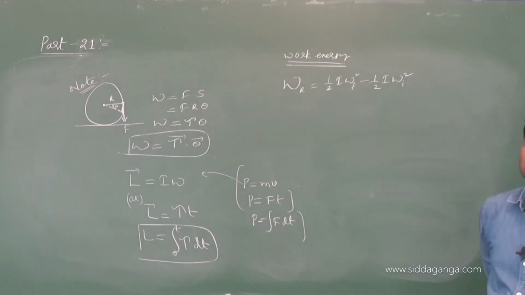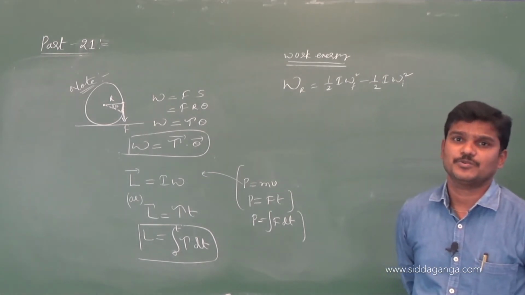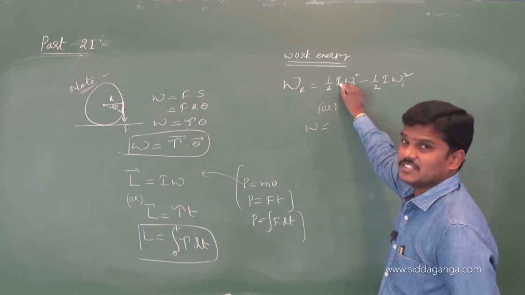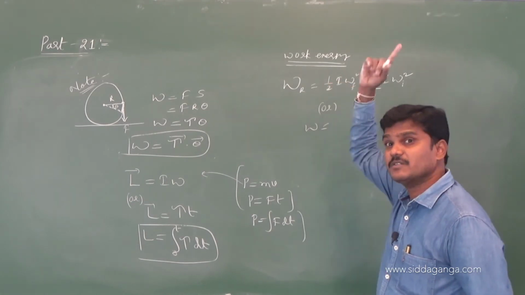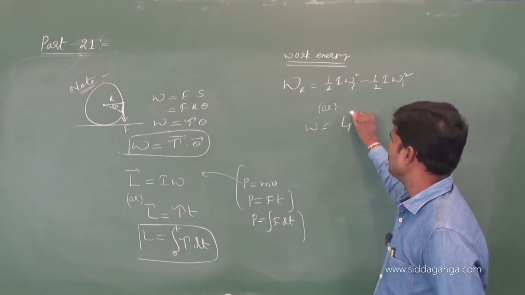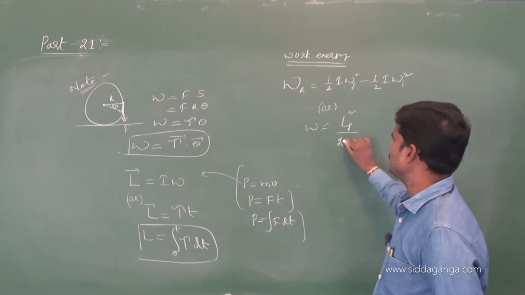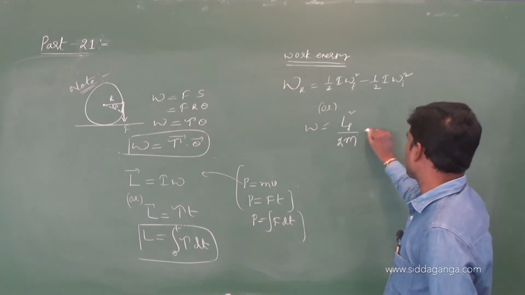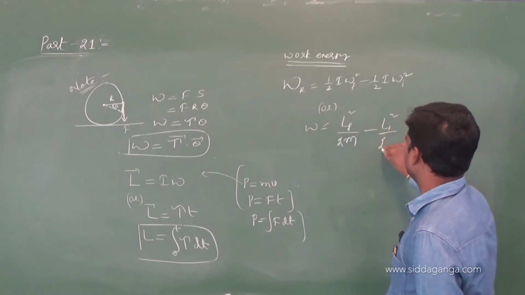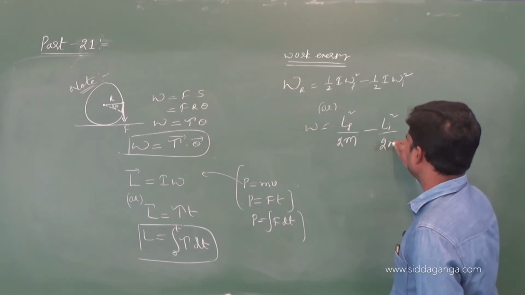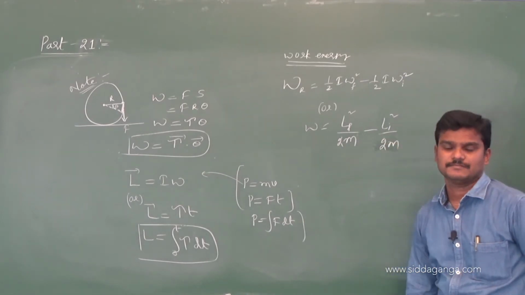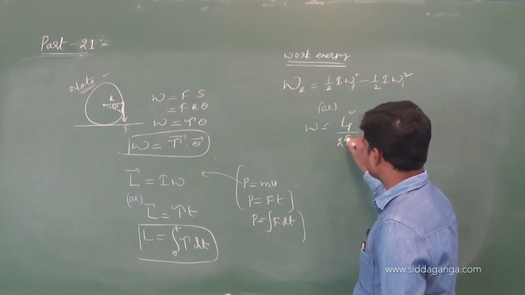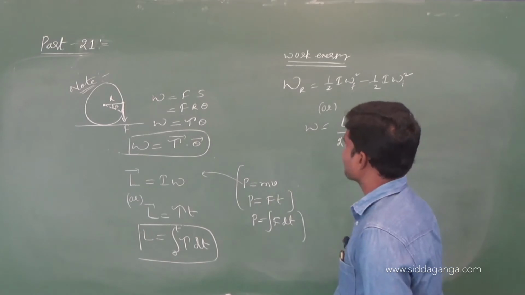You know P squared by 2m. In place of P, you write L squared by 2m. So I think you remembered the formula once more: P squared by 2m. L squared by 2m minus L i squared by 2m. Simple formulas. Okay, m is the mass. Sorry, m is nothing but what? m is replaced by I.